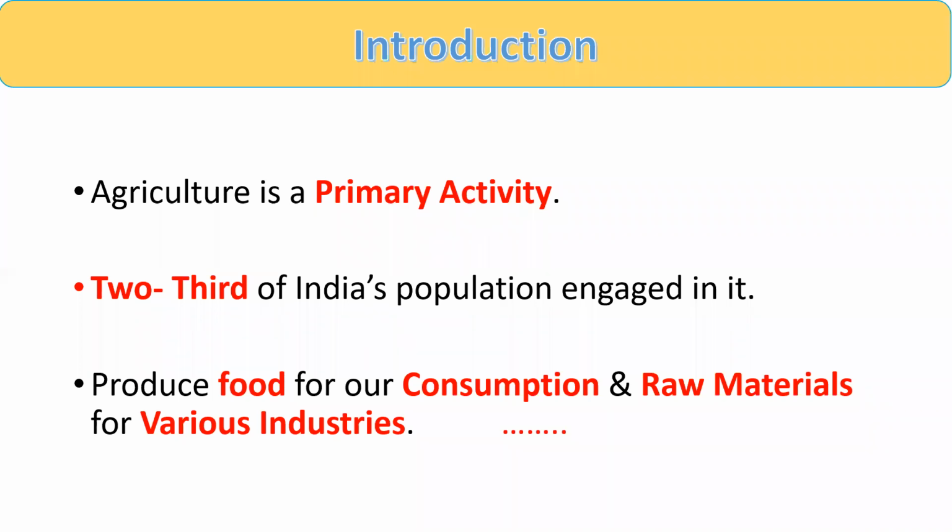That's why this activity is called a primary activity. Whenever human beings started living a settled life, the first activity they started was agriculture, right? So agriculture is a primary activity, and we are totally dependent on nature and the earth's surface. That's why it is called a primary activity.